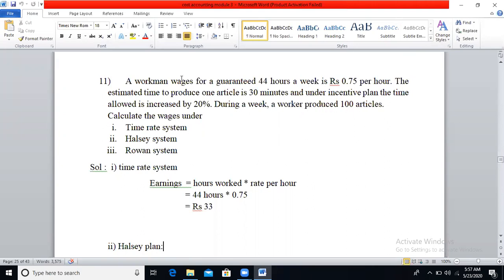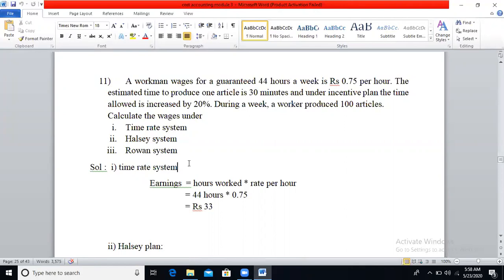So the workman is guaranteed 44 hours, and the rate per hour will be 0.75. The estimated time to produce one article is nothing but the standard time allowed. They mention it for one article, but within a week we are producing 100 articles. It means you have to calculate the standard time allowed for 100 articles. So using this information, calculate the standard time allowed, and calculate the wages under the time rate system, Halsey system, and Rowan system.